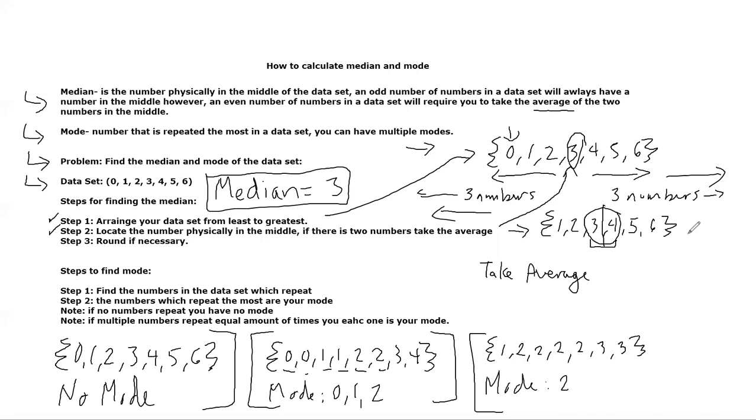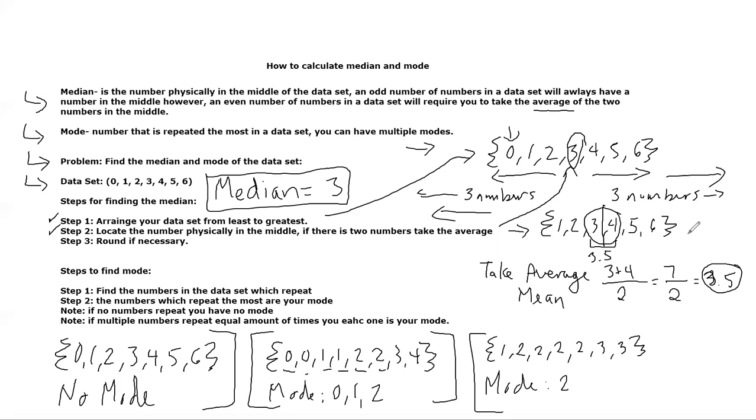Now, taking the average just means to find the mean between 3 and 4. This time, we're only focused on 3 and 4. If you remember from the last slide, we're going to add up those numbers. The only 2 numbers I'm going to add up are 3 and 4. And since there's only 2 numbers that I'm adding up, I'm only going to divide by 2. So now we have 7 divided by 2, which is 3.5. In this case, if you notice, I drew a line in between 3 and 4 because 3.5 is going to be directly in the middle of 3 and 4, right?